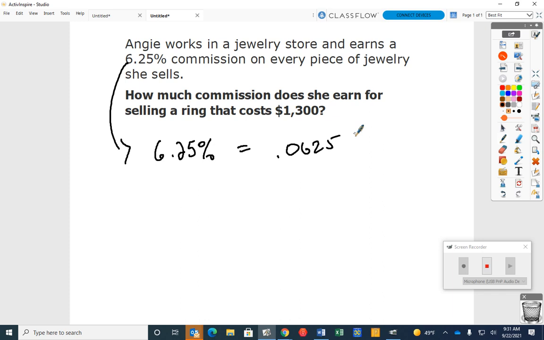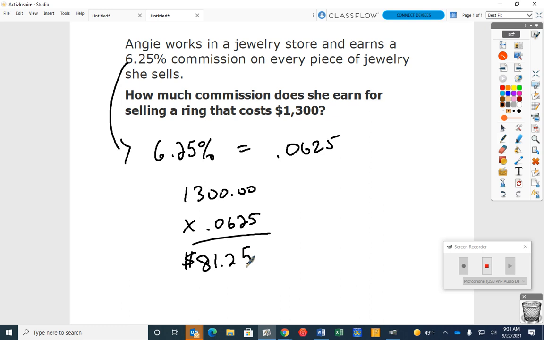We're going to take 1,300. That's how much the jewelry that she sells costs. And we're going to multiply it times what? Times 0.0625. Okay? I'm going to do this in my head real quick. It's just, sometimes when I think it sounds like a calculator. Okay? And I got a total of $81 and 25 cents.